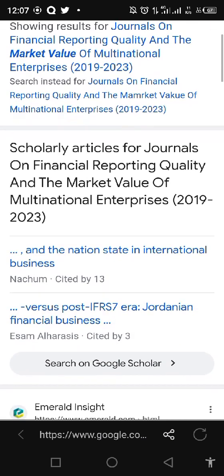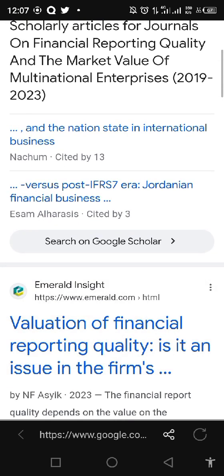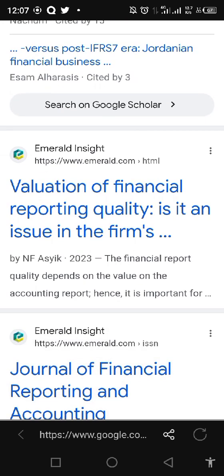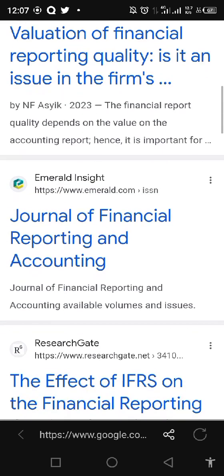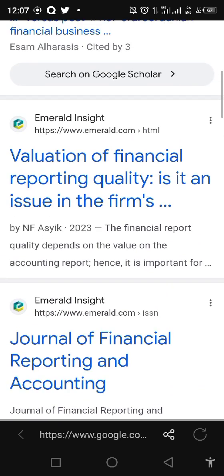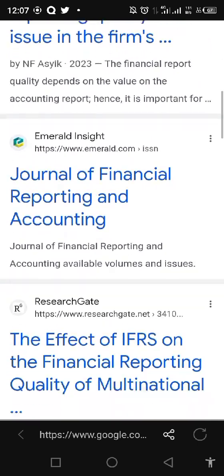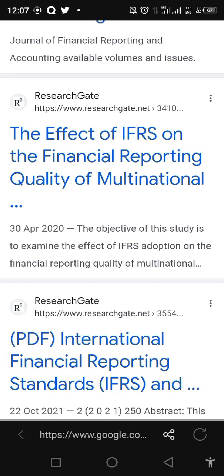You see, scholarly articles for journals on financial reporting quality and the market value. That is the search criteria that we entered. You see what we see here? Okay, it is still bringing out almost all the same things we saw when we searched the previous time. Evaluation of financial reporting quality in the EU. Okay, the effect of IFRS on financial reporting quality of multinational firms.